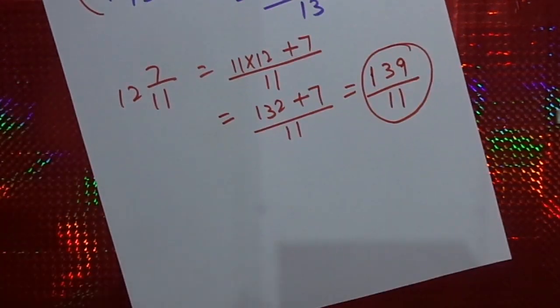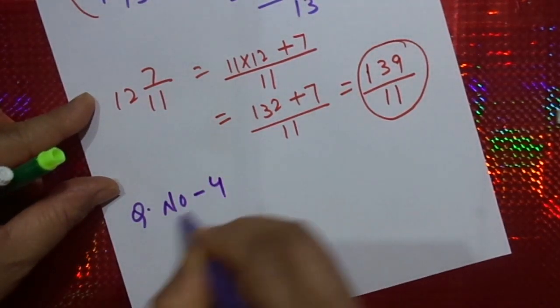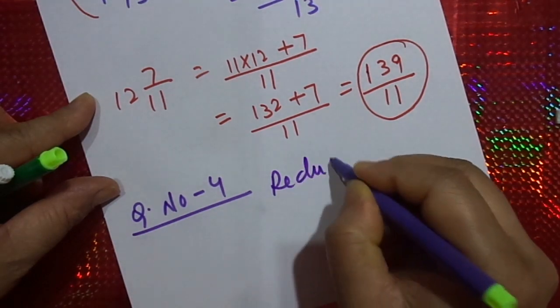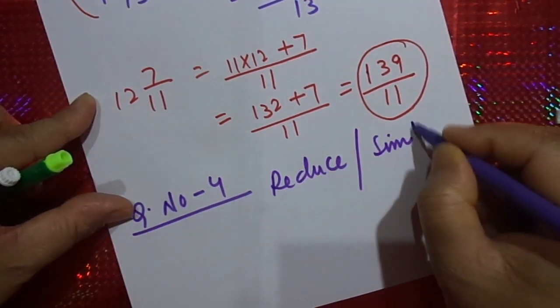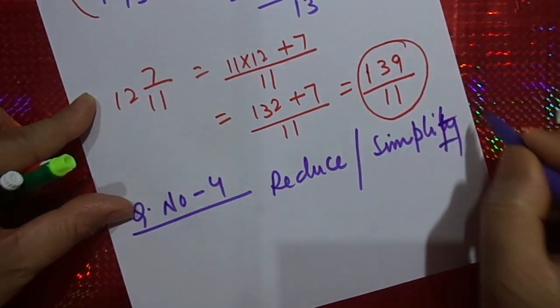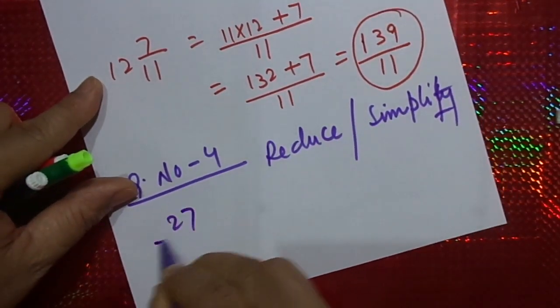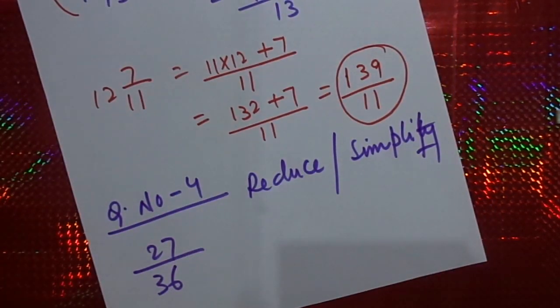While when we talk about question number 4, what do we have? Reduce or simplify. So reduce, what reduce? 27 by 36. How can you reduce it?